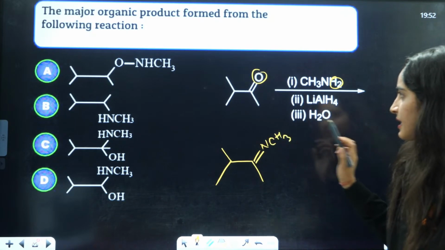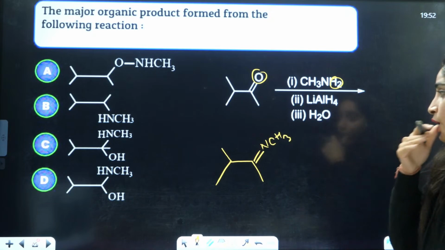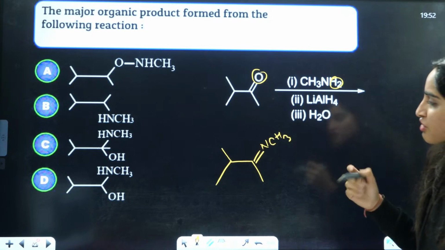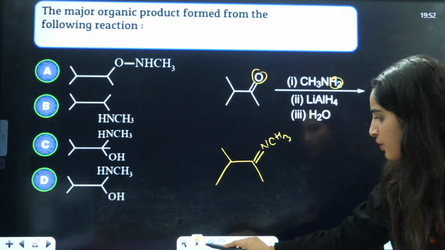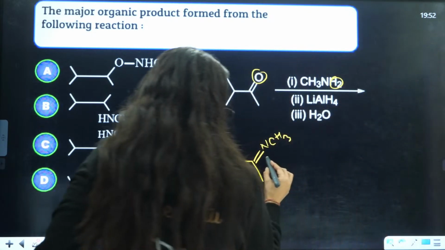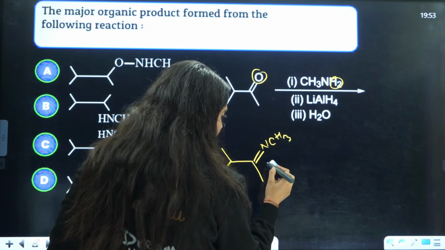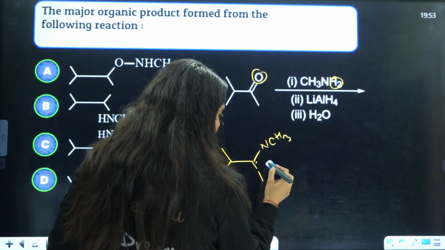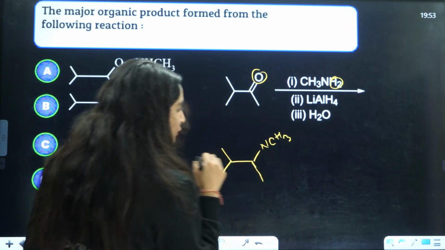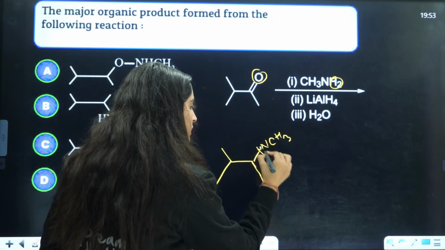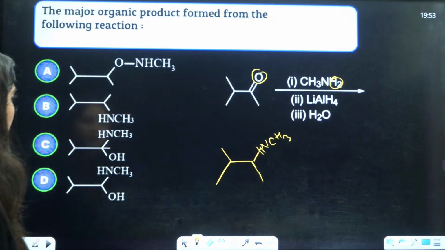You have NCH3. After that, you are doing the reduction. Reduction means you are adding hydrogens into it. Pi bond will break, and hence you will have the formation of hydrogen and hydrogen here as well, NHCH3.